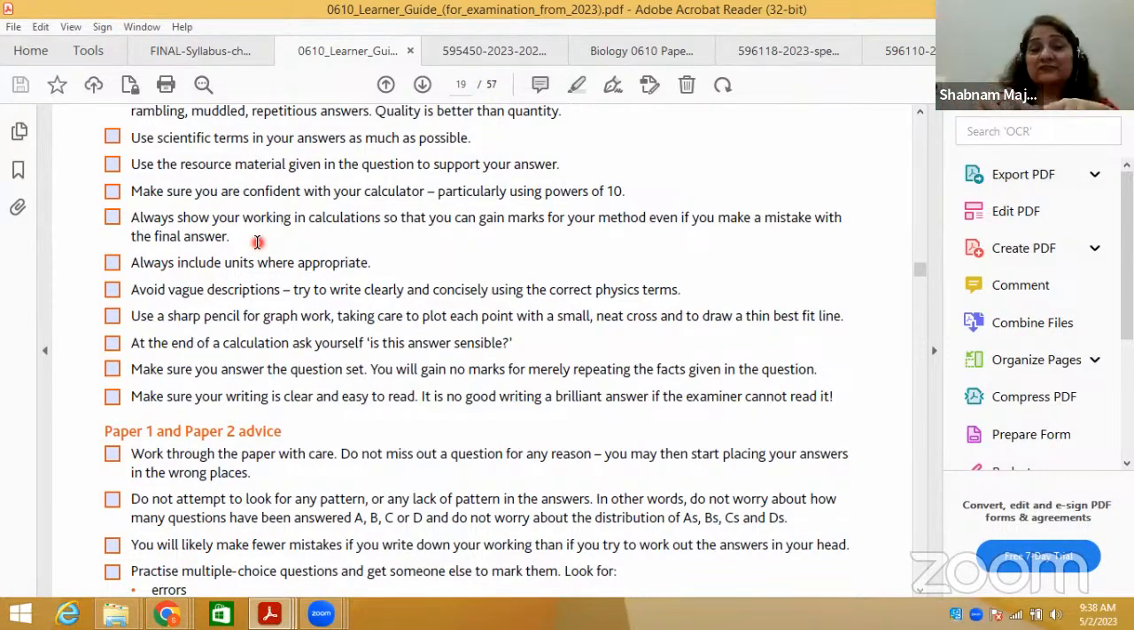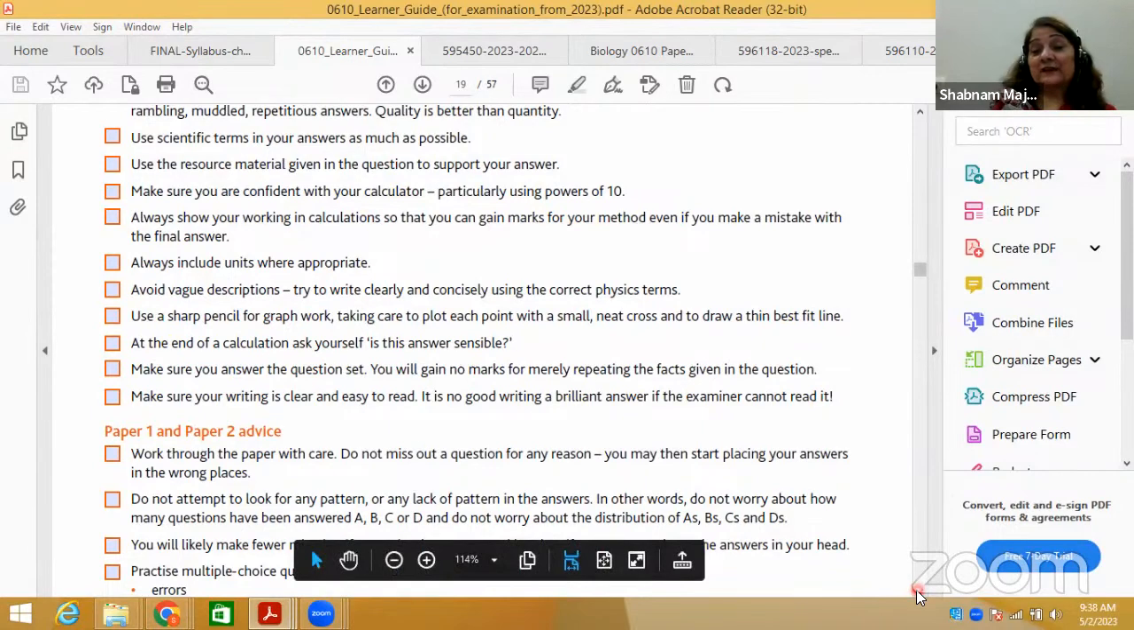But if your answer is wrong in the pen you have written, you cannot use a blanco or erase it. So you put a small line through it, and then you rewrite your answer either above or below the line. It depends on how much you need to rewrite: is it only one word, or the whole answer? That's very important, so you have to be very careful about these things. Always show your working in calculations so that you can gain marks for your method.